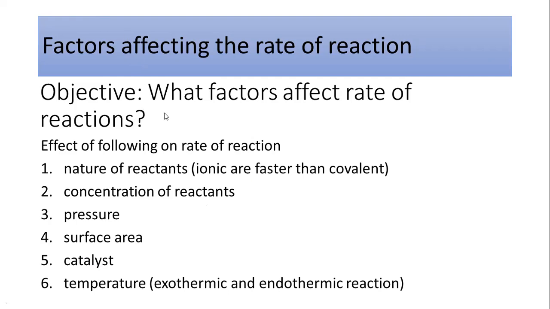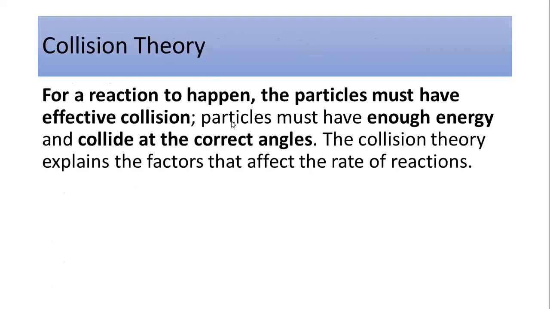The first one is the collision theory. Actually, this is the reason behind how the different factors affect the rate of the reaction. That means for a reaction to occur, the particles must have an effective collision. This is the first requirement. In a reaction, the reactants are converted into the product, and there must be effective collisions between the particles. What is an effective collision?